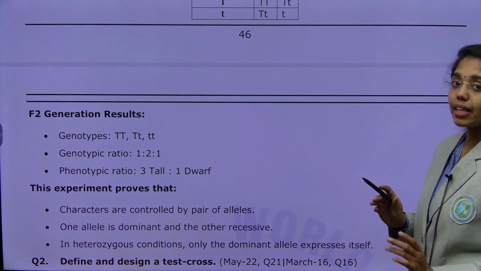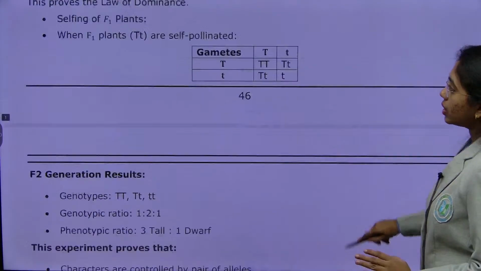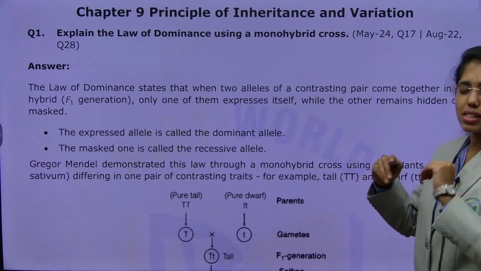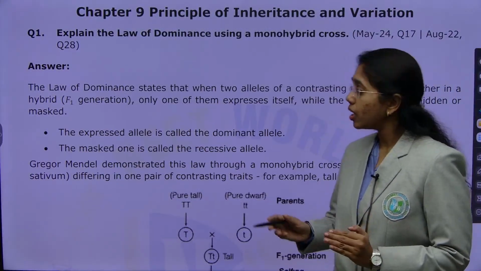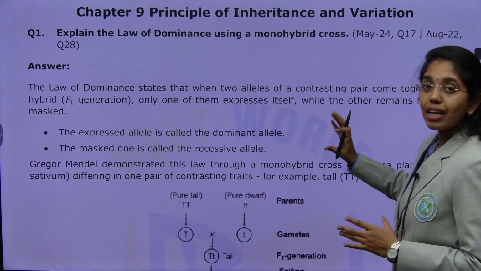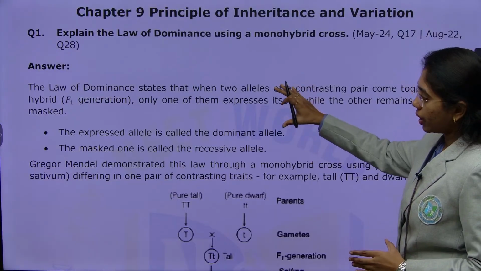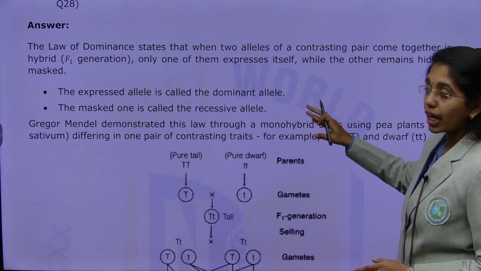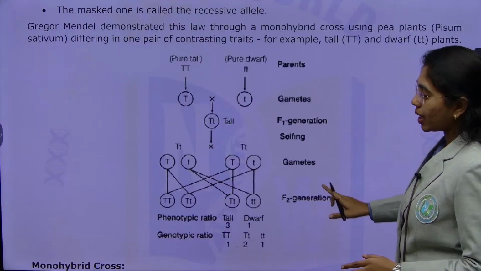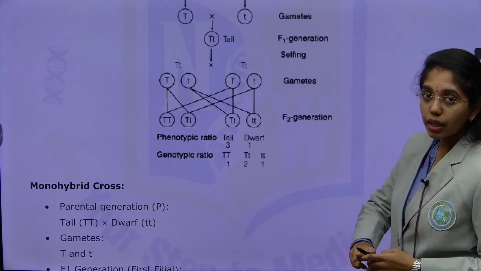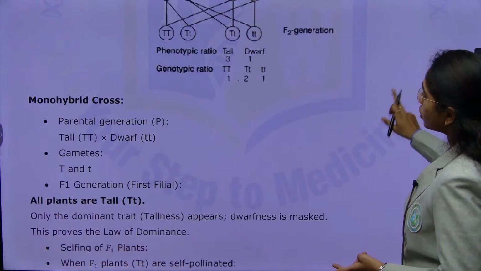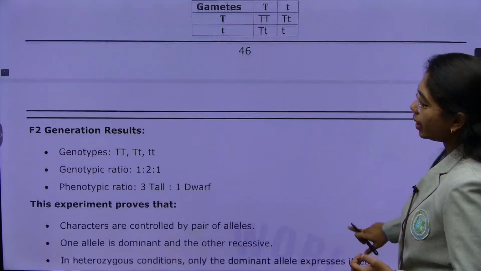The only thing that you have to remember for this law of dominance answer, or any answer from genetics, is present your answer in a systematic way. First the definition, what is meant by dominant and recessive alleles, then the schematic presentation. Explain the parental generation, first filial generation, second filial generation in detail.